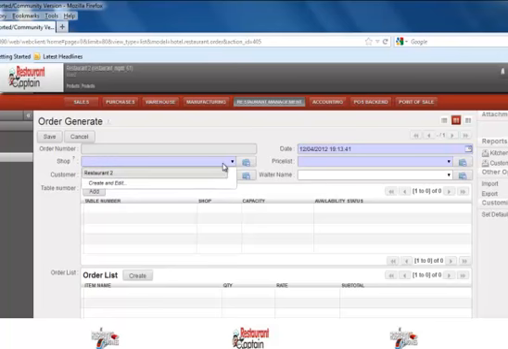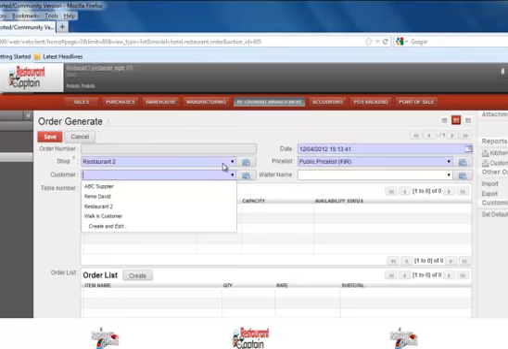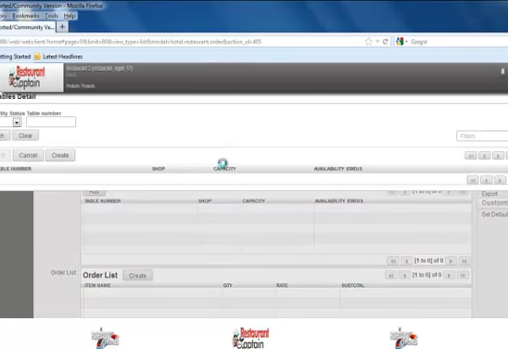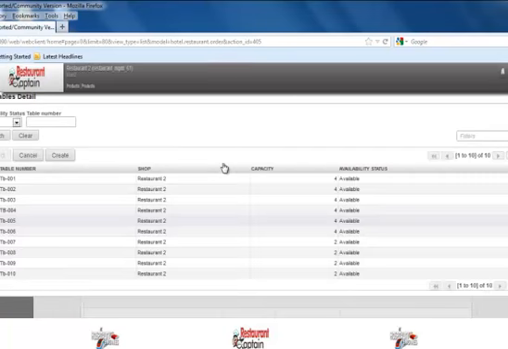The user needs to select which shop this order is being placed for, and what would be the price list for charging the menu. For any customer, if you do not have a specific customer, you can select a walk-in customer on which the invoice will be generated. Similarly, you can have a list of waiters who is going to attend this particular order entry. So as soon as you click on the add button, you will have a list of tables available for that